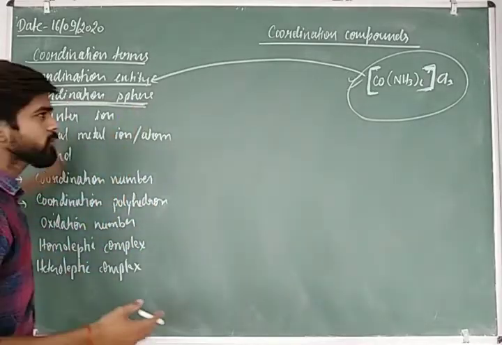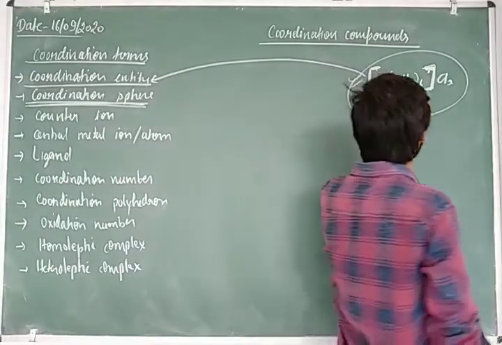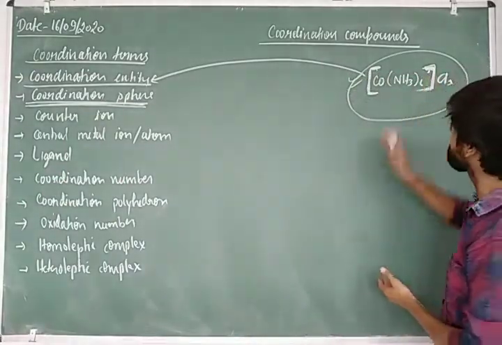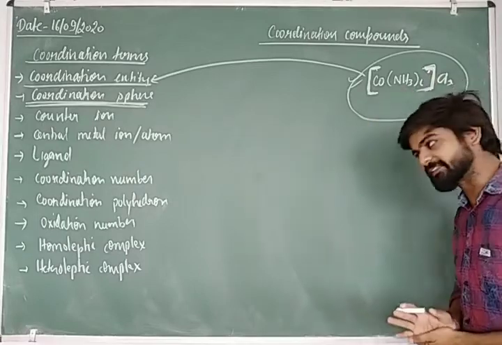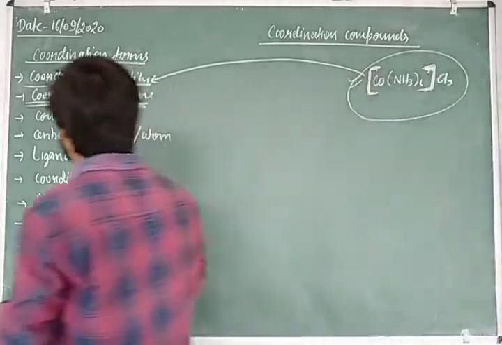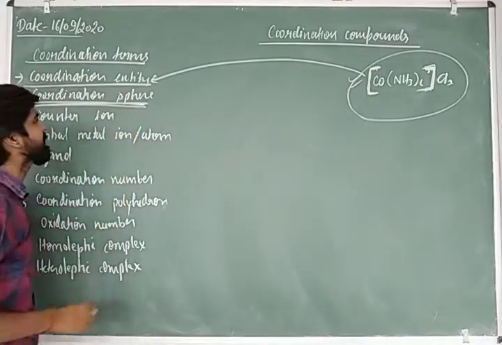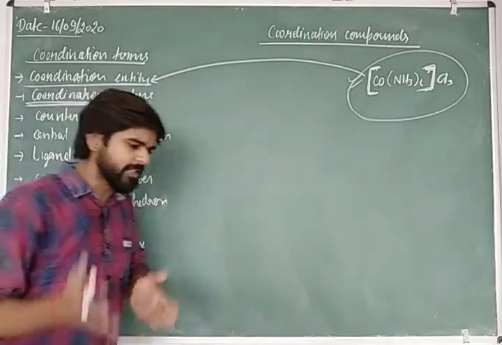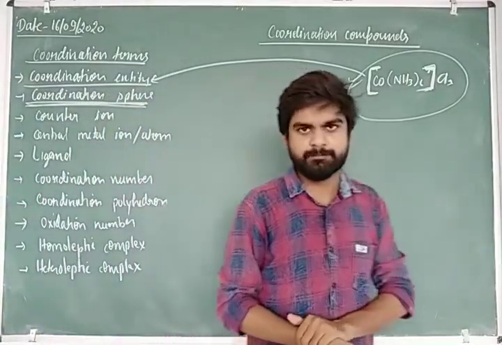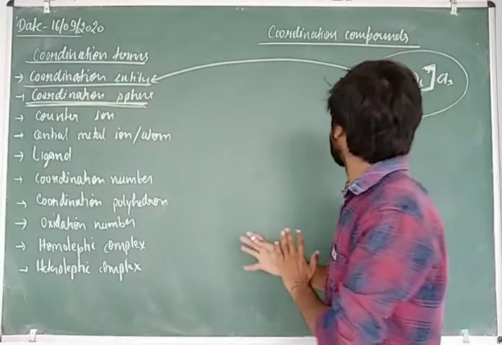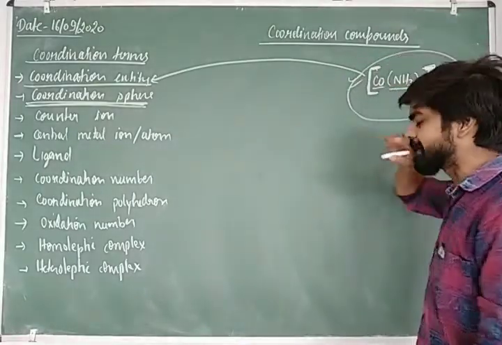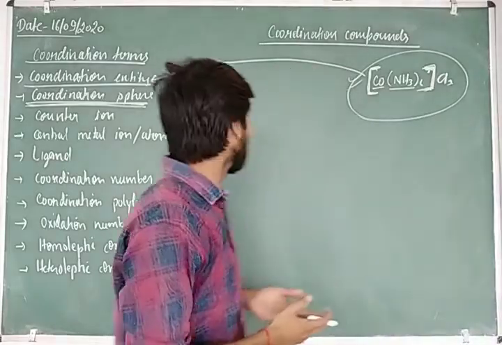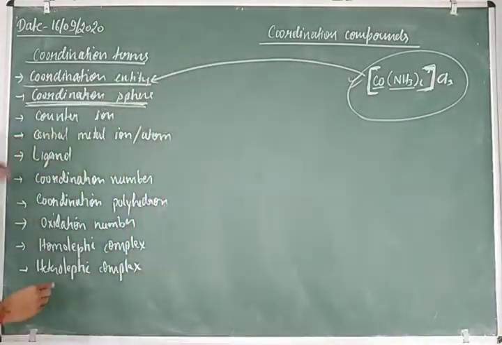Those things which are present inside the large bracket are present inside the coordination sphere, and those things which are present outside of the large bracket are present outside of the coordination sphere. So simply, the coordination sphere is the large bracket where the metal and the ligands are present, where the ligands are coordinated with the metal ion. That's it.